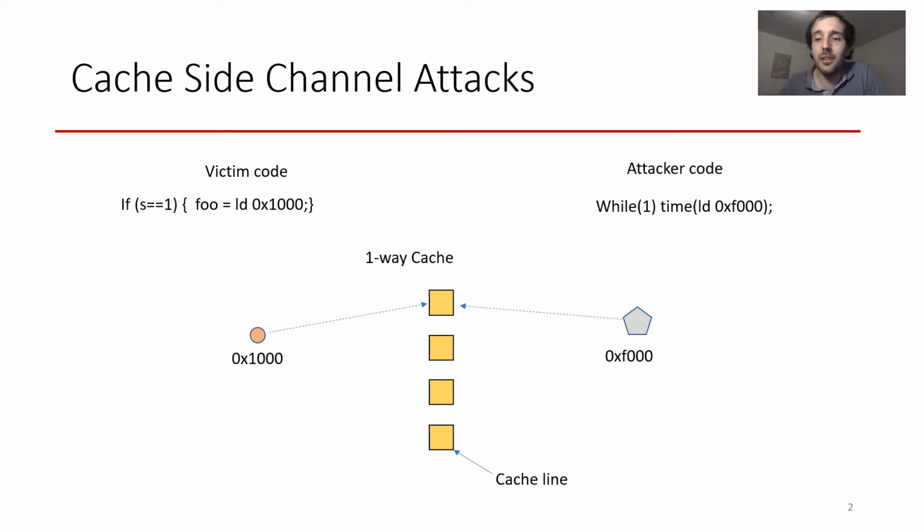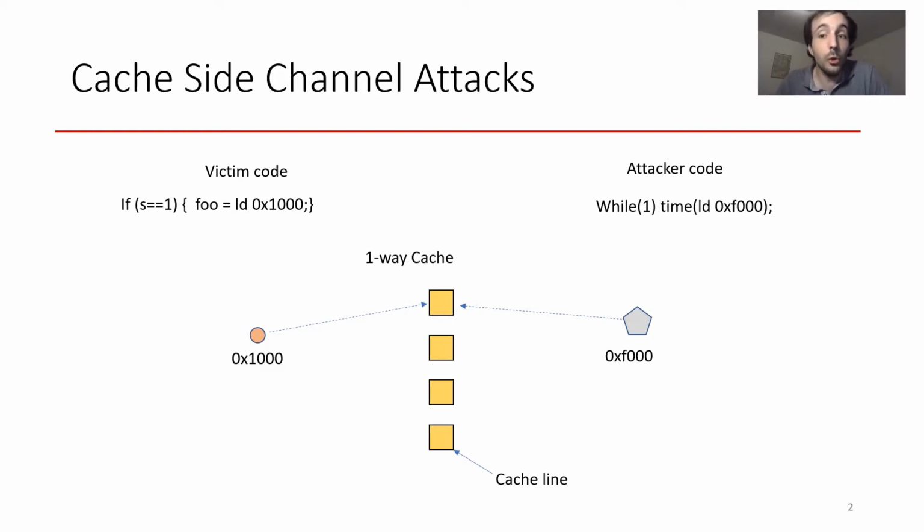Indeed, the attacker can first access this crafted address. Then, when the victim's code runs, if the victim secret is 1, the victim load will evict the attacker from the cache, and so when reaccessing this crafted address, the attacker will observe a slow response due to the cache miss. If the victim secret is 0, the victim won't evict the attacker, and so the attacker will not observe a slow load. Hence, depending on whether a miss is observed or not, the attacker will infer that the victim's secret was 1 or 0. This standard attack is known as prime and probe.